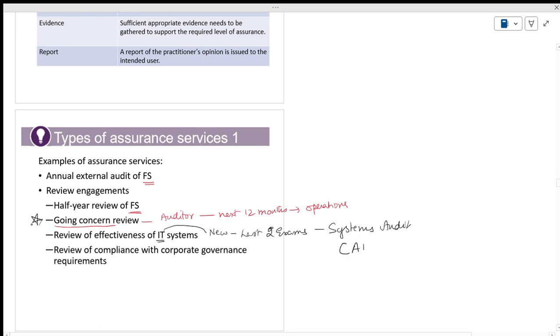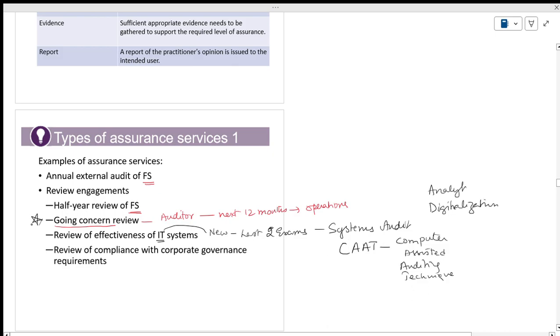I will ask you about CAAT, computer assisted auditing techniques. This is another important topic. You are talking about digitalization, all the digital analytics. You will have a lot of information and you have to analyze that information. That's very important. Now we will do this effectiveness of IT system. These are the various assurance services an auditor will provide.